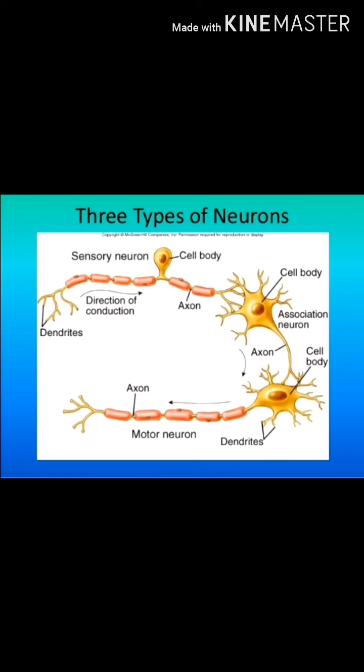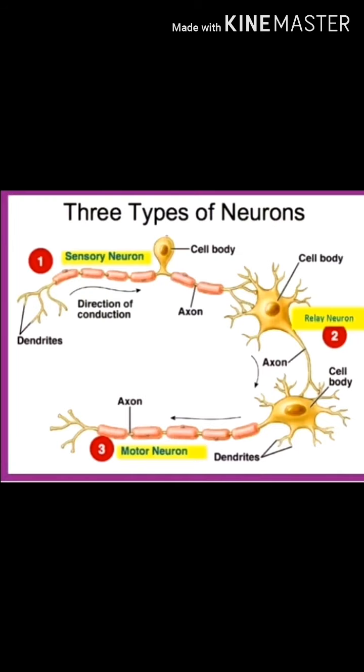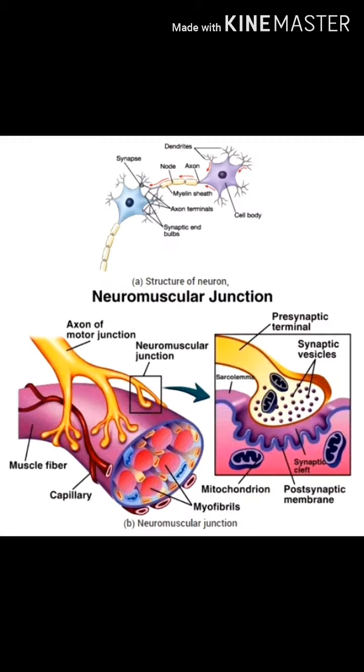Now let's study neuromuscular junction. See, what is a neuromuscular junction? It is the point of contact between the axon of a motor neuron, which carries nerve impulses, and the surface membrane of a muscle fiber. Neuromuscular junction is the point of contact between the axon of a motor neuron that carries nerve impulses and the surface membrane of a muscle fiber. So just now we have studied types of neurons and neuromuscular junction.